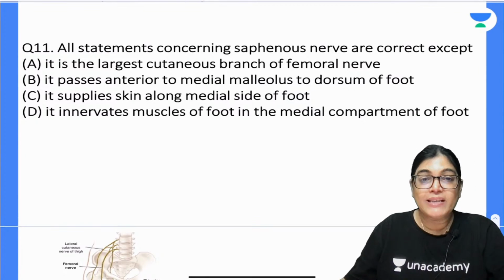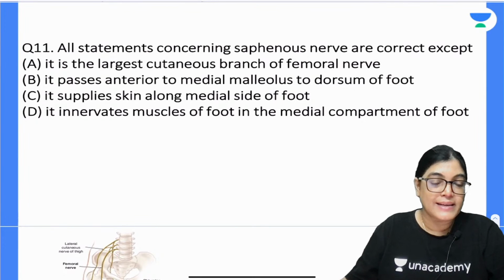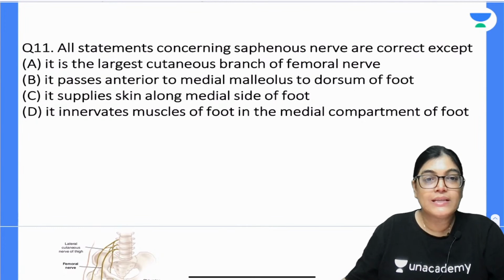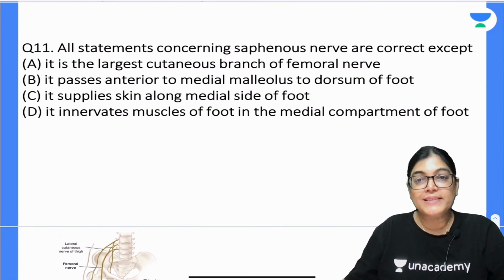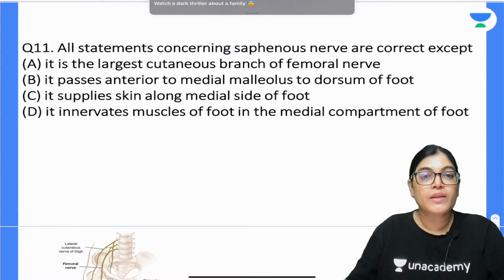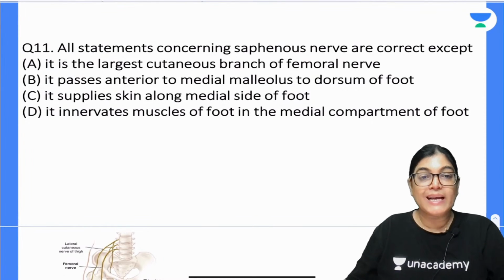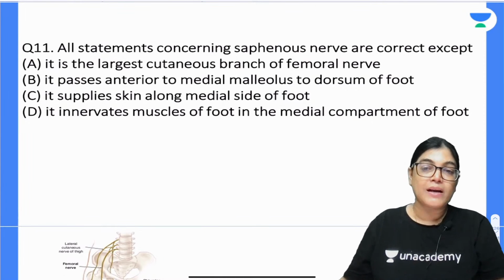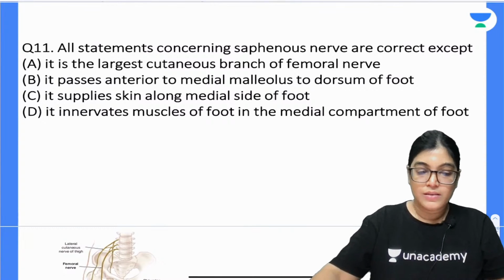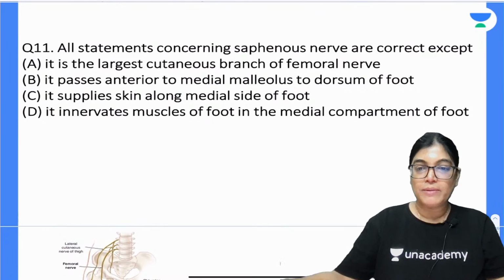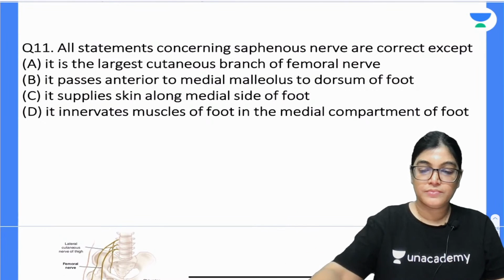Question number 11th. All statements considering saphenous nerve are correct except: it's the largest cutaneous branch of femoral nerve; it passes anterior to the medial malleolus and reaches the dorsum of the foot; it supplies the skin along medial side of the foot; it innervates the muscles of the foot in the medial compartment of the foot. So mark the correct answer. Your time begins now.